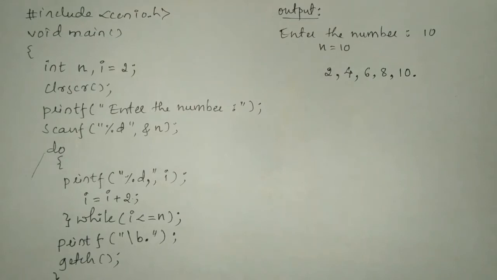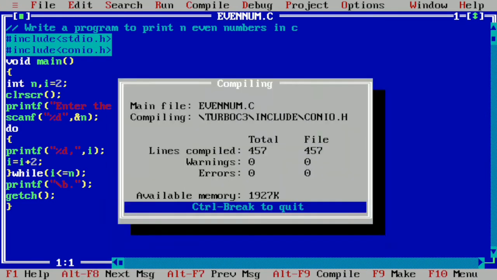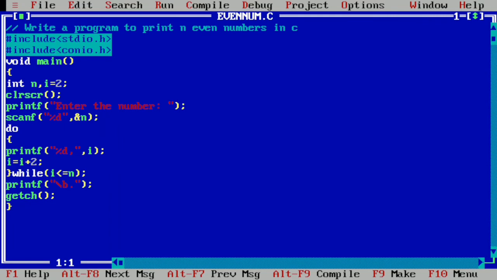So let us execute this program. For that, I will take you to my laptop screen. Here I have written this particular program in the Turbo C++ compiler to save your time. Let us compile this program by pressing Alt F9. Here you can see it is showing success, meaning there is no syntax error. And I'm going to press enter. Now it's time to execute this program by pressing Ctrl F9.